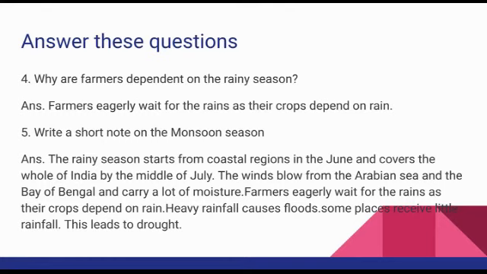And take the fourth paragraph, that is the last paragraph of monsoon. Farmers eagerly wait for the rains as their crops depend on rain. Okay. Then heavy rainfall causes floods. Some places receive little rainfall. This leads to drought. So mark these sentences, copy them down into your notebook and study after that. Four questions, only one sentence each.